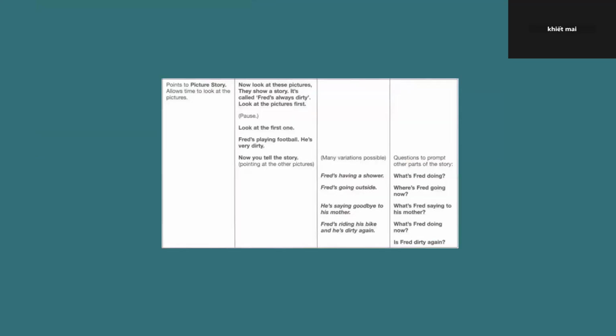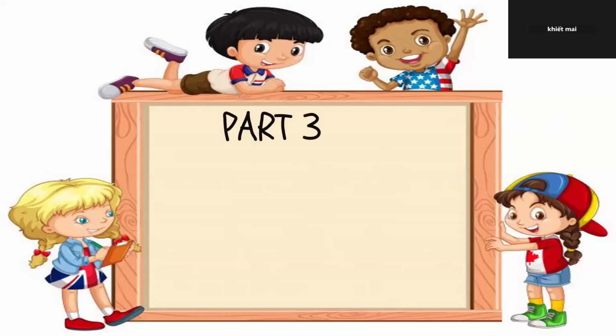Okay. So, Mai, I want you to look at part three. This part three is all about add one out. When you say add one out, this means that you're going to take out the picture that doesn't belong to the group. Are you ready? Are you ready to start, Mai? By the way, Mai, I can't hear you.